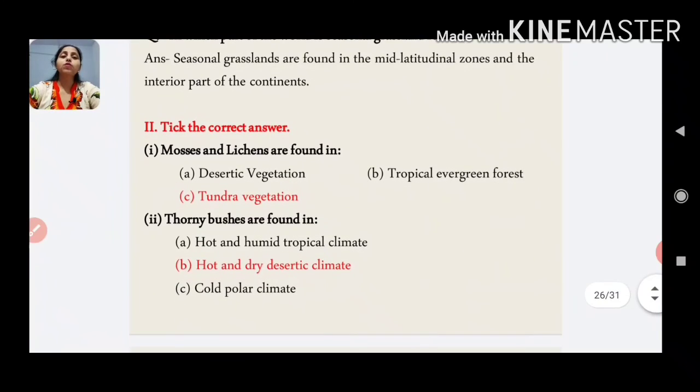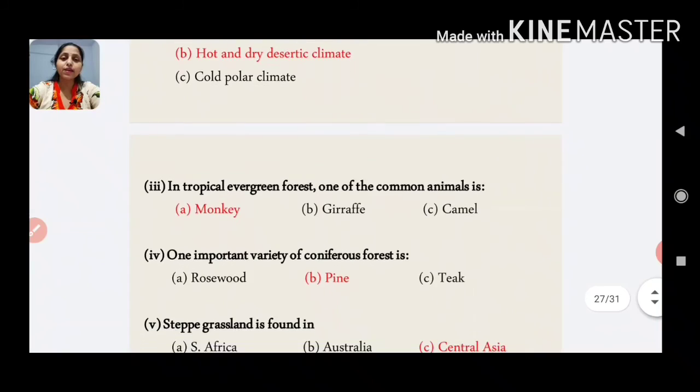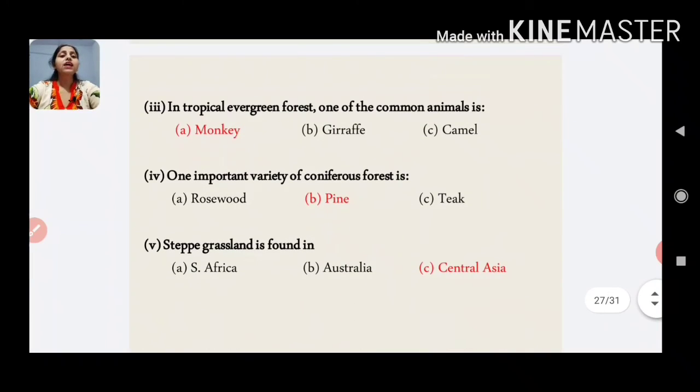Now let's talk about tick the correct answer. Your first one is, mosses and lichens are found in tundra vegetation. Second one is, thorny bushes are found in hot and dry desertic climate. Then third is, in tropical evergreen forest, one of the common animals is the monkey. Next is, one important variety of coniferous forest is pine.